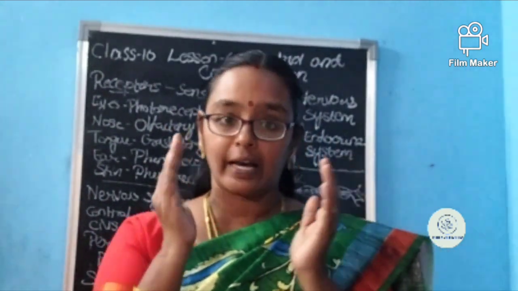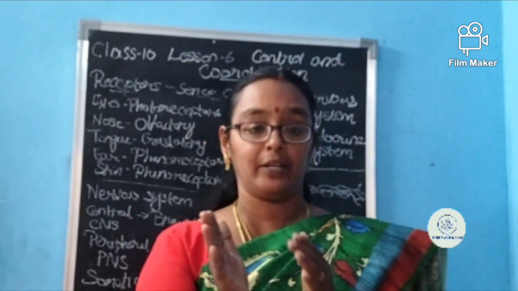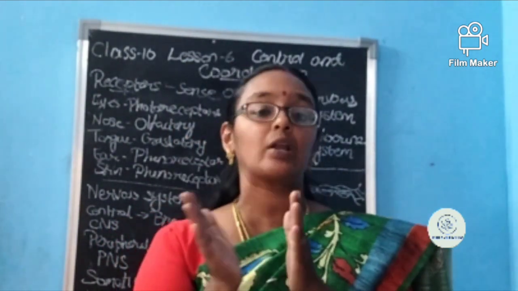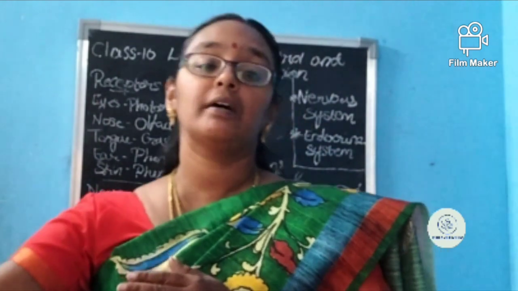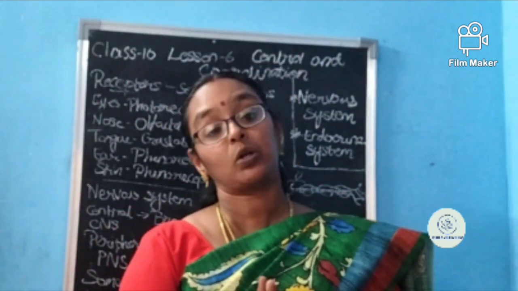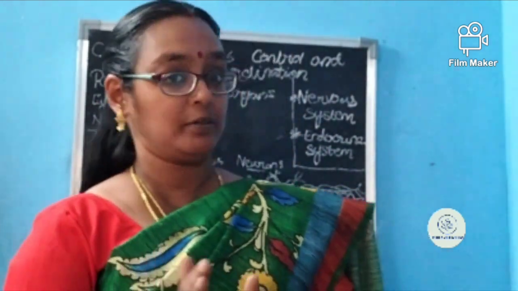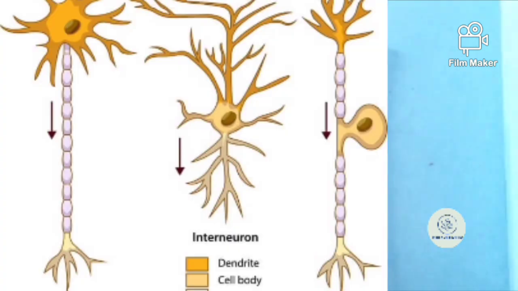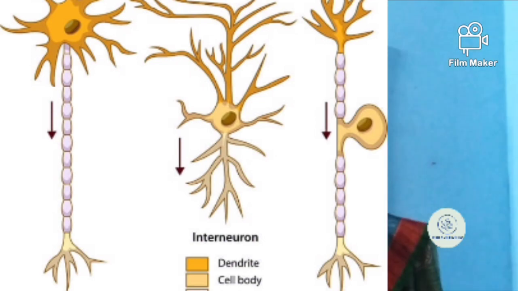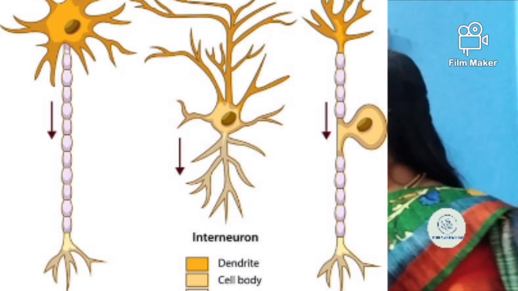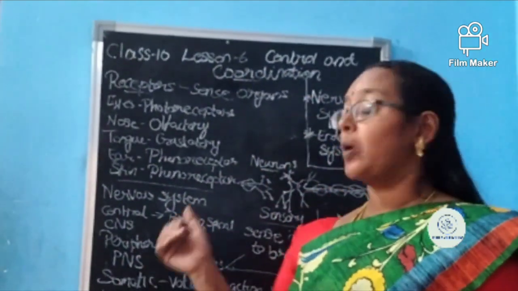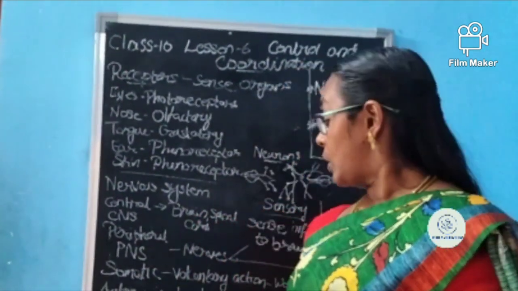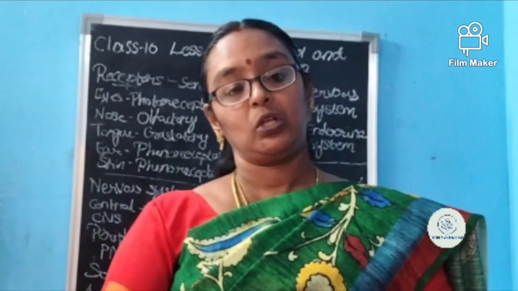Okay, cranial nerves are connected to the brain, or from the brain the nerves are there. They are called cranial, and from the spinal cord the nerves are there. They are called what? They are called spinal nerves. Up to this extent, is it clear for you? Okay. Then this peripheral nervous system again contains two types of nerves. First is somatic nerves and the second is autonomic nerves.